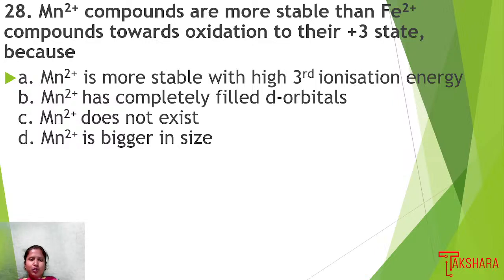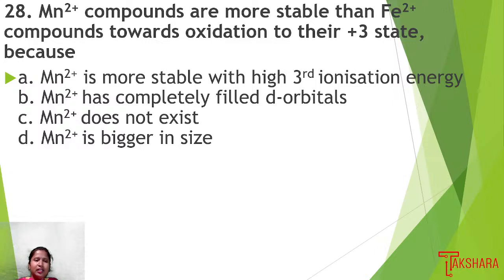Why? The first option we have: Mn2+ is more stable with high third ionization energy. Option B, Mn2+ has completely filled d orbitals. Option C, Mn2+ does not exist. And option D, Mn2+ is bigger in size, they have said.